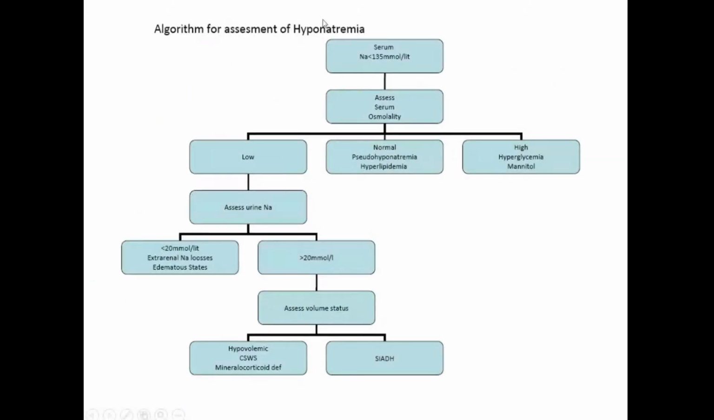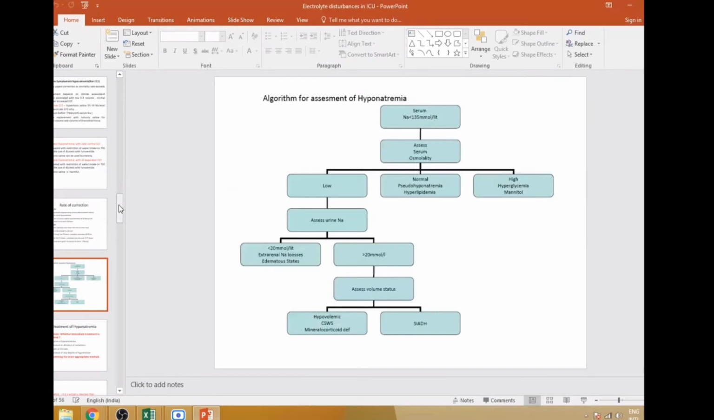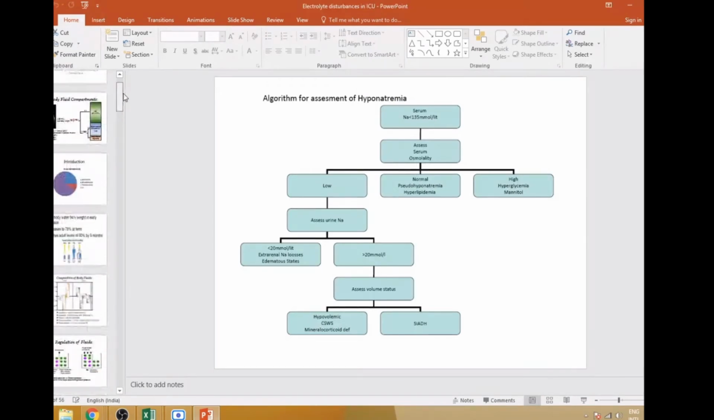Okay. So again, what we have already discussed, let's just see the algorithm for quick revision. When the serum sodium is less than 135, first assess the serum osmolality. For serum osmolality, you need to know the sodium levels, the glucose levels, and the urea levels. Okay, I'll show you that formula so that it is reinforced once again.